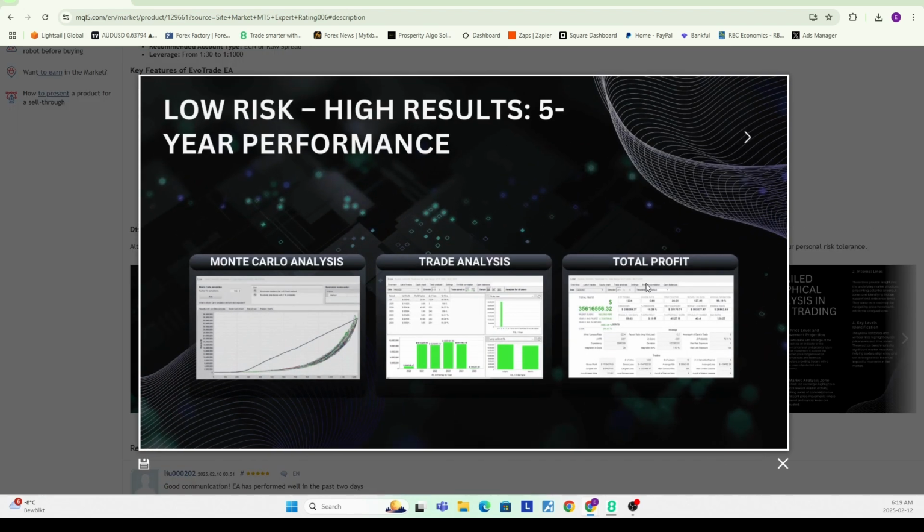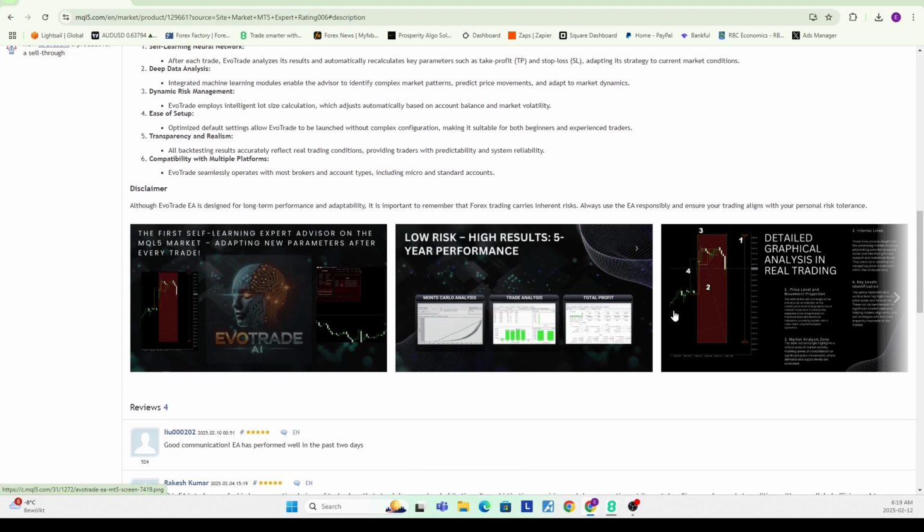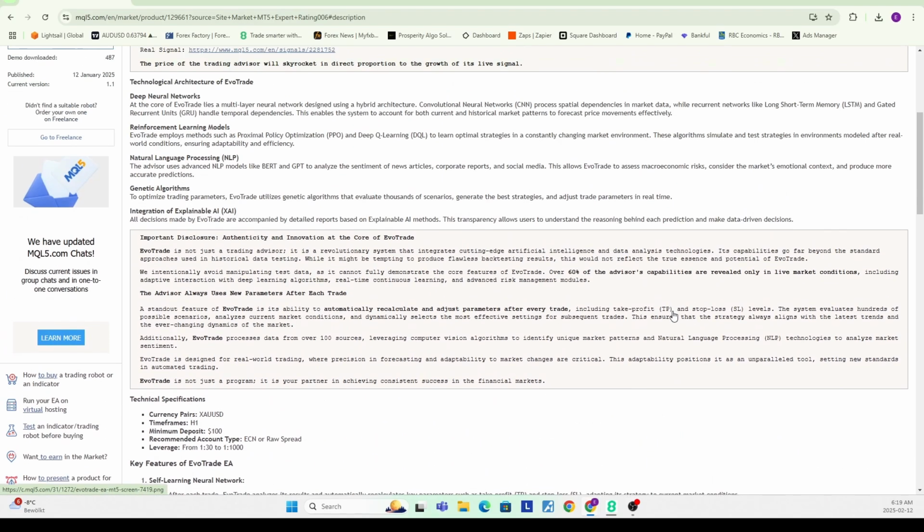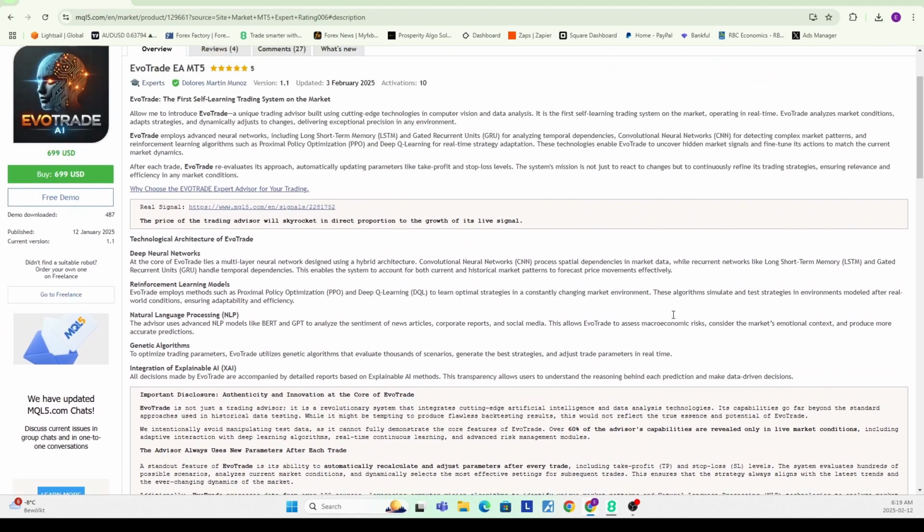We are seeing that they are running some good portfolio analyses. This looks like Strategy Tester, which is a very good tool, but ultimately we can't glean too much from this page. It's mostly just the classic MQL5 Wikipedia copy and paste of AI models. That being said, AI is a great tool for bot development and for making trades and portfolio management, but I'm not so sure if she's actually using that here.